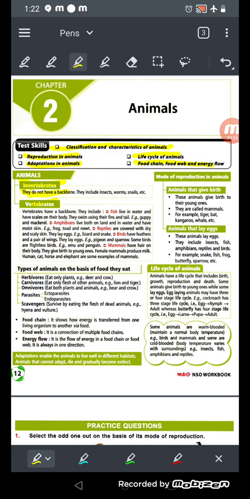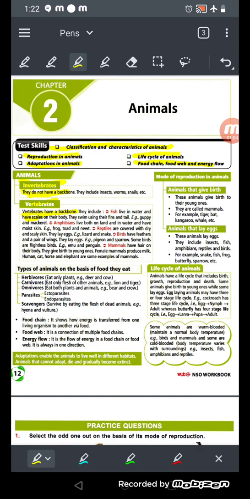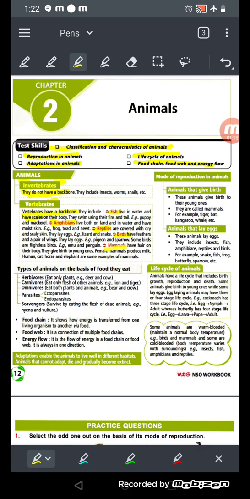Vertebrates have a backbone. Backbone means our spine. The animals who have backbones are fish, amphibians, which live on water and land, reptiles, birds, and mammals. These are the vertebrate animals.